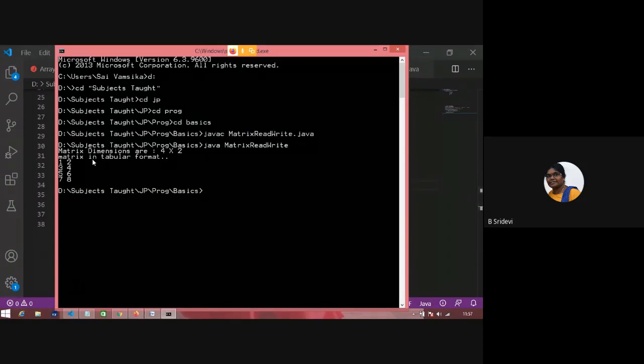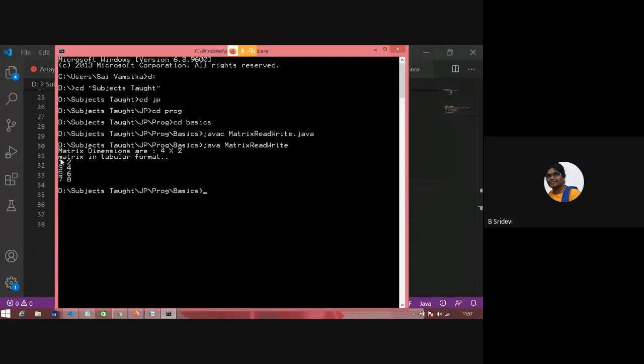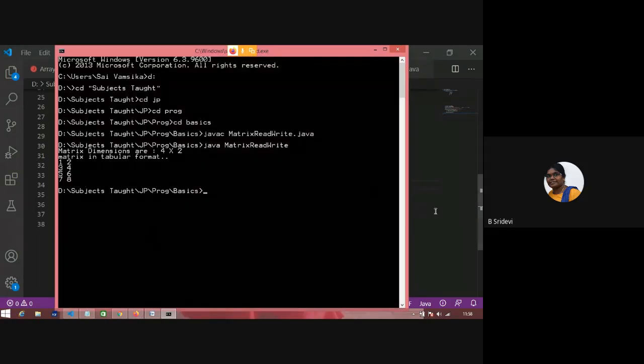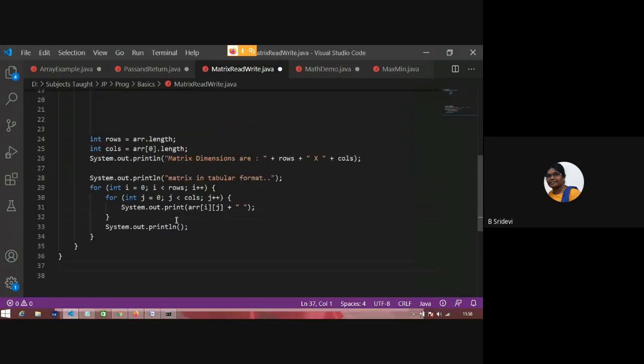So the dimensions are 4 cross 2. Have you observed this? 4 cross 2. This is array dot length, this is array of 0 dot length. And this prints that matrix in a tabular format: 1, 2, 3, 4, 5, 6, 7, 8. So I'll go through this again.